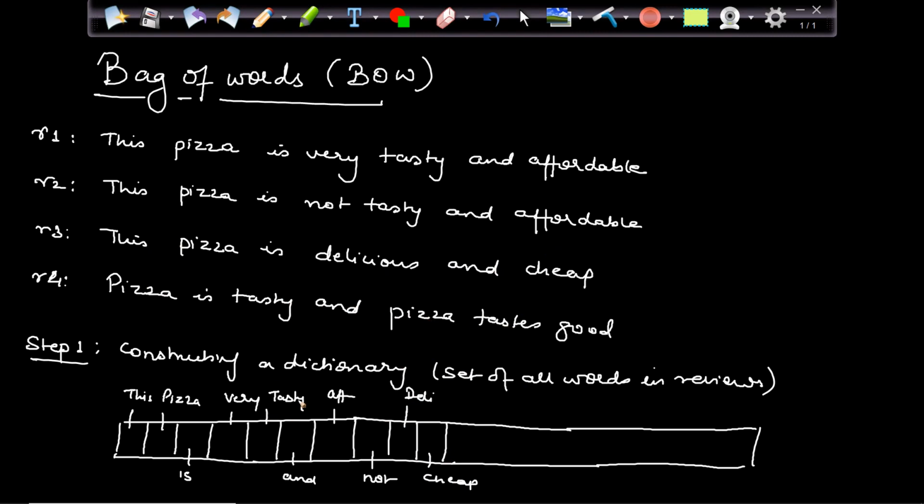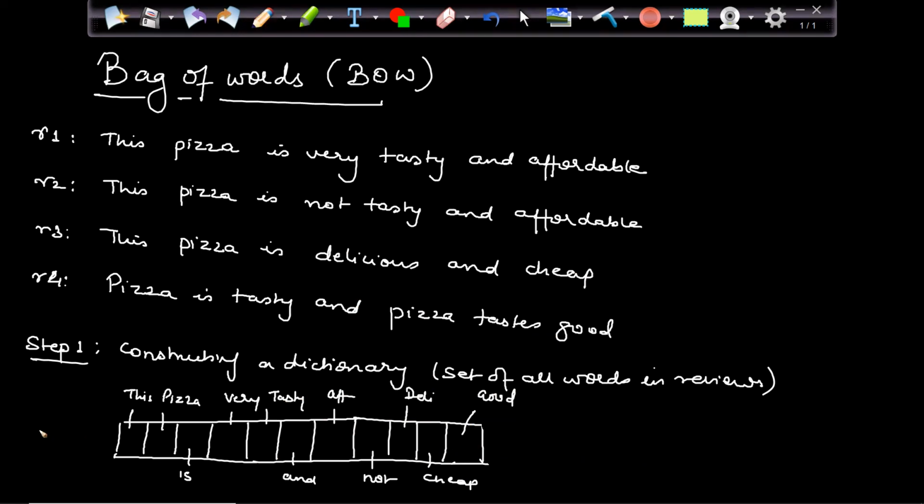Now here you can see taste and tasty. It's one and the same thing, right? Taste, tasty, tasteful. Meaning is the same. The base word is same, right? So I'll put it as tasty only. And that process we'll discuss, how to do that. Then we have cheap is done. So cheap is the last word. Then pizza is done, is tasty, and taste good. I think good is not there, so good will be one more word. Right, so these are my different words which are there in my sentences, all the sentences. So this is my dictionary basically.